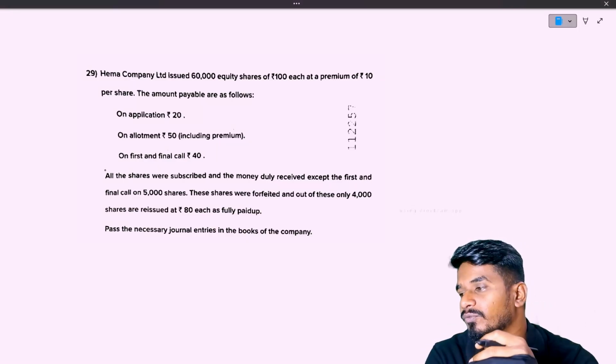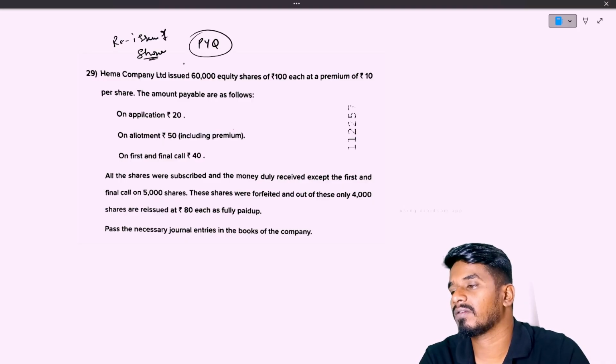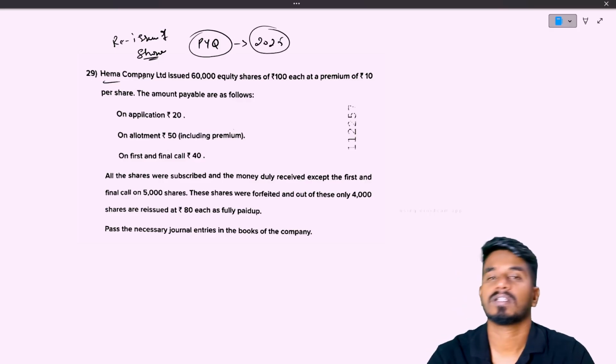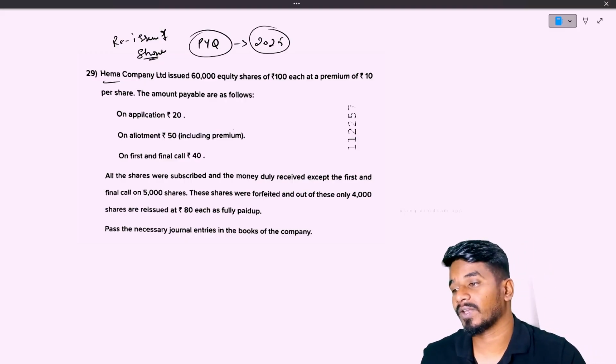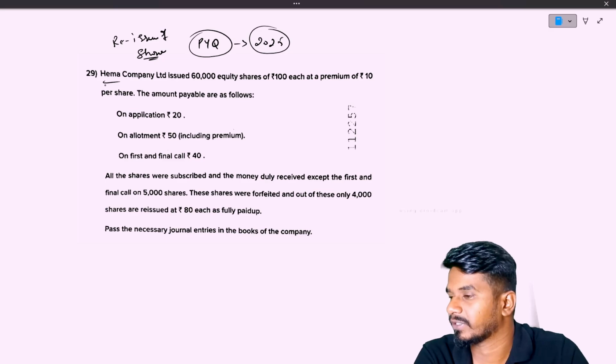So in this video, we are going to solve a previous year question, that is reissue of shares. Out of this, we will solve a previous year question. This question came in 2025, so you can check it out. So let us start. This is very important. Right, let us start reading the question.